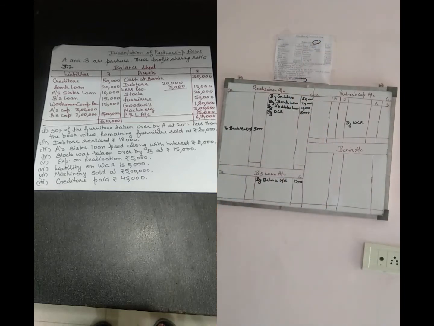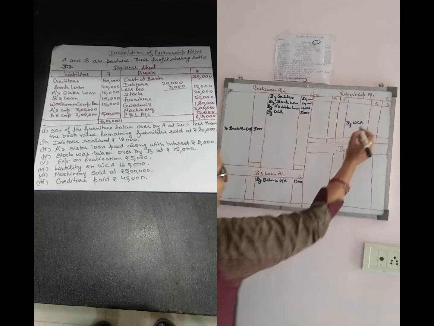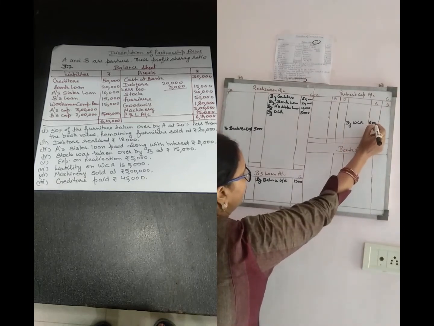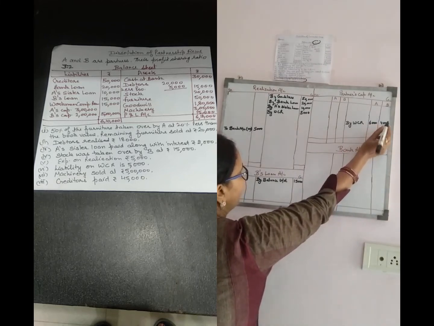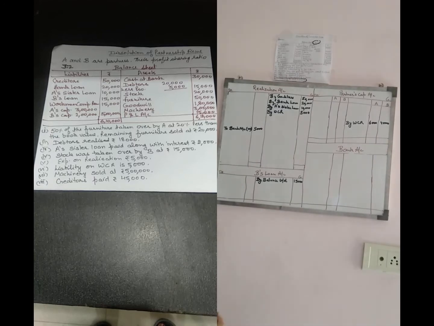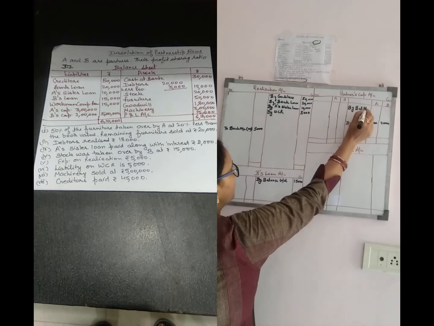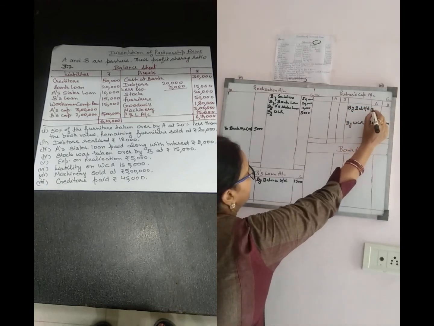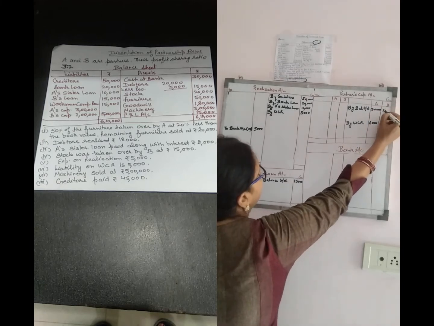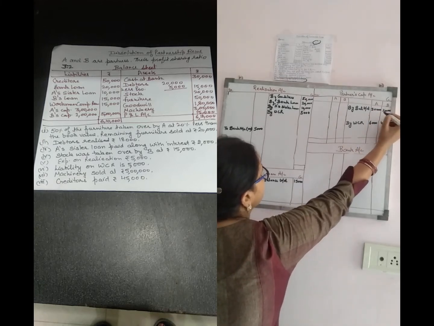So that is 6,000 and 4,000. Then you have seen the capitals of the partners. These are transferred to the partners' capital accounts by balance brought down. A's capital is 3 lakh and B's capital is 2 lakh.